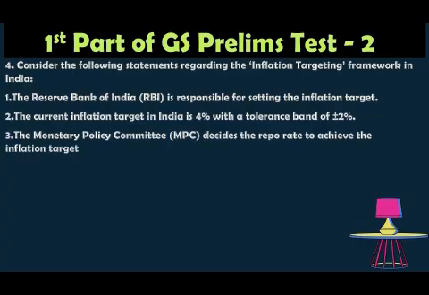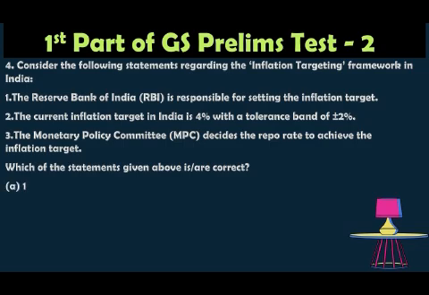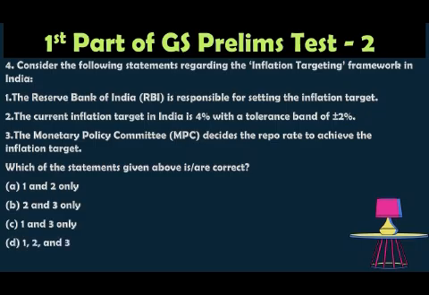The Monetary Policy Committee decides the repo rate to achieve the inflation target. Which of the statements given above is correct? Option A 1 and 2 only, option B 2 and 3 only, option C 1 and 3 only, option D 1, 2 and also 3.